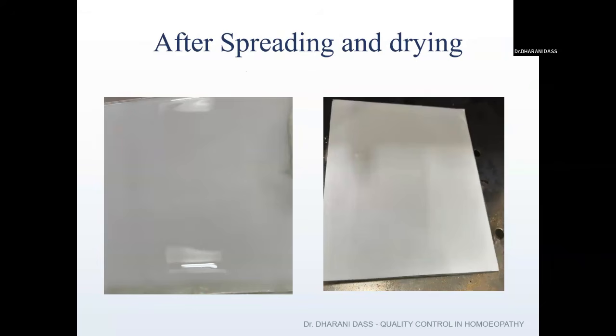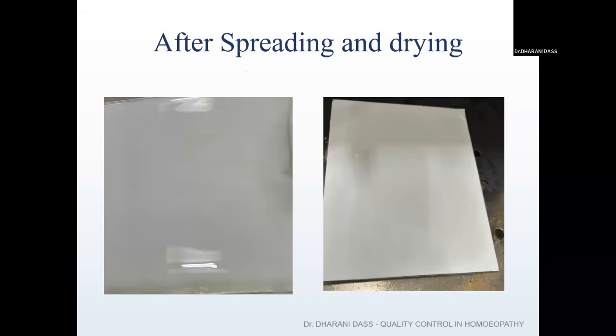The next process involved in this preparation is the activation of the plate. That means after spreading, we need to dry the plate at room temperature. Once it has been completely dried, it has to be kept in the hot air oven. This we call activation of the plate. In activation, the dried plate has to be kept for 1 to 2 hours at 105 degrees centigrade. This activation is done in order to remove any excess moisture present in the plate.